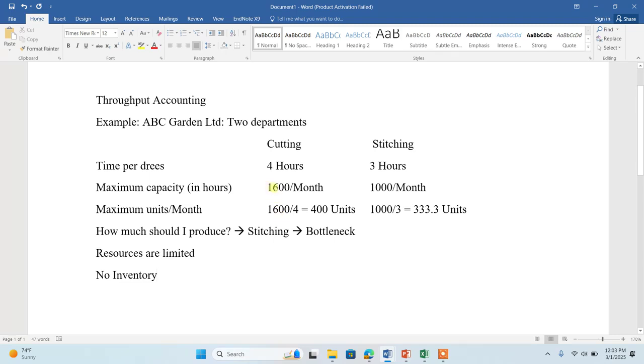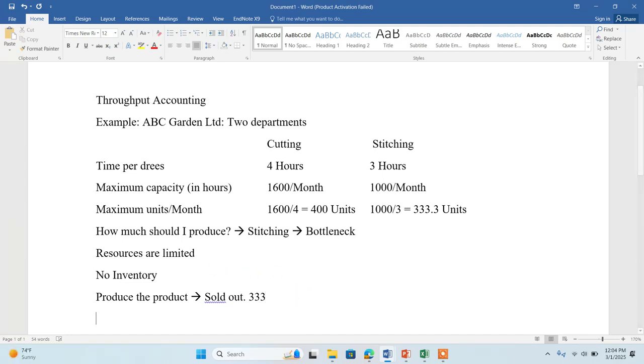No doubt we will be wasting some number of hours here if I am producing 333 units. But my dear, this additional 67 inventory also costs me. It's the storing cost, the production cost, the overhead cost. So in throughput accounting, we believe that there should be no inventory. We should only produce the products which can be sold out. So in this case, we can sell only 333 units.